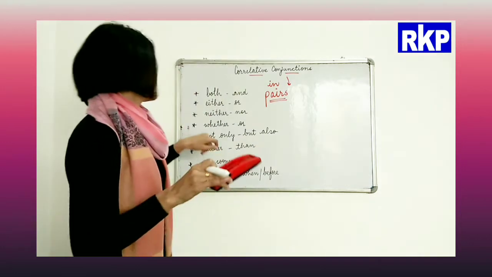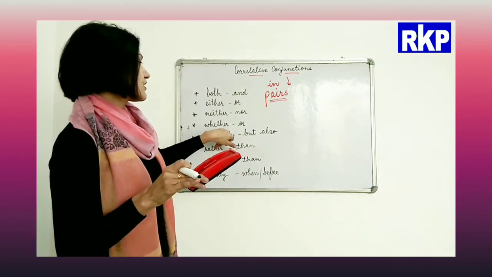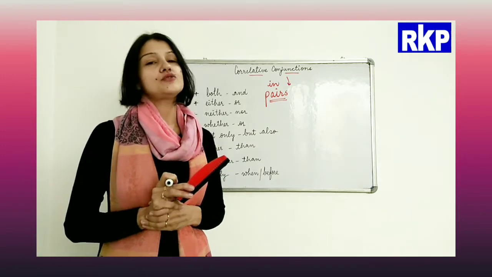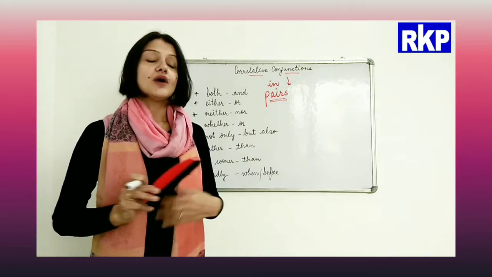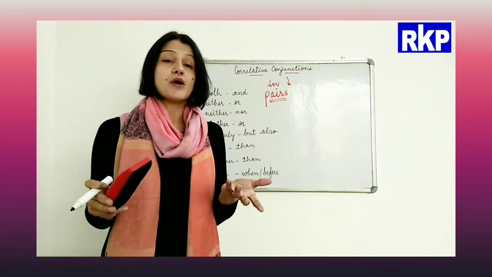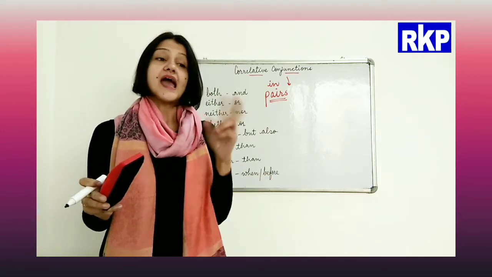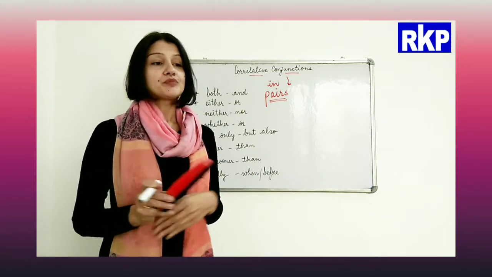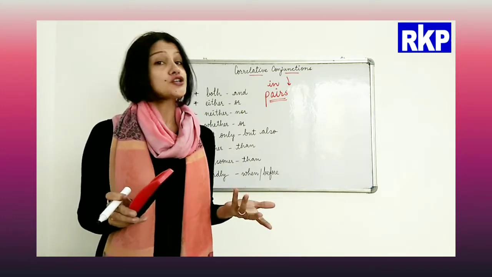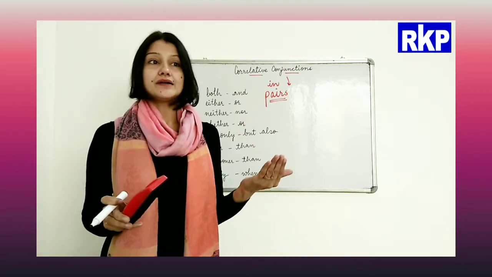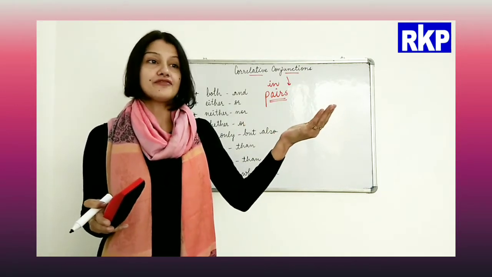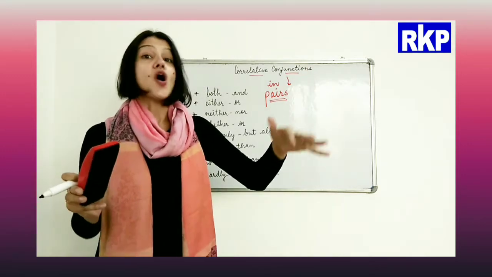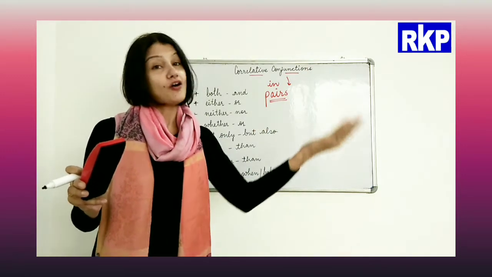All right, next is whether or. Now beta, whether or is also used when we are unsure about something, and there are two options given. Like I can say, I am not sure whether he would like to have tea or coffee.